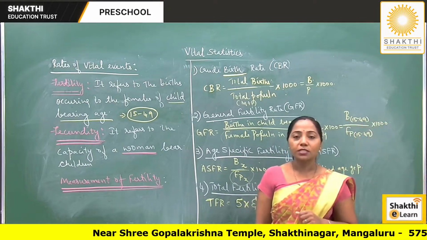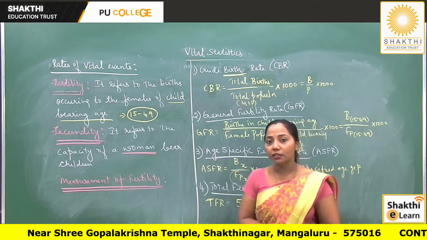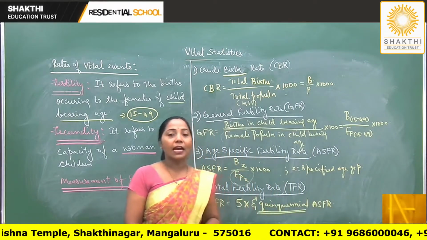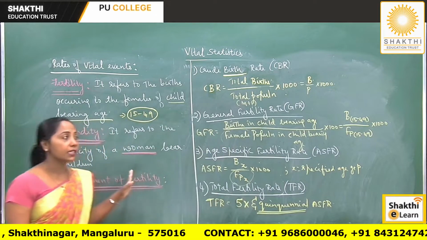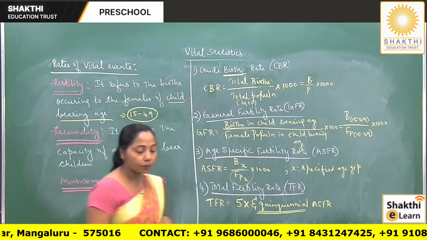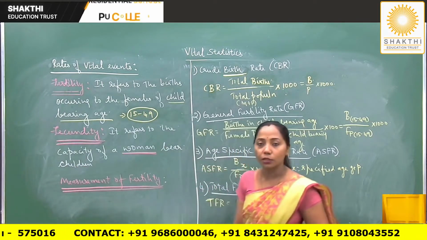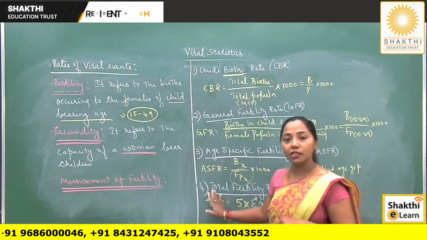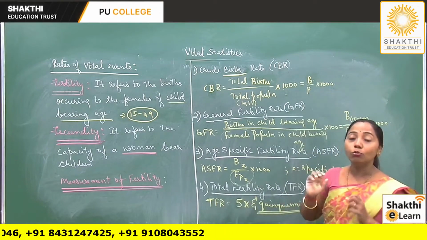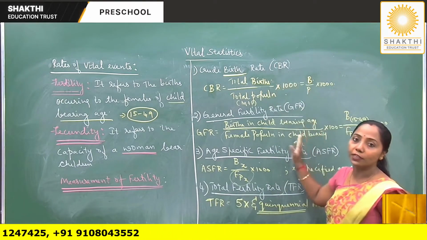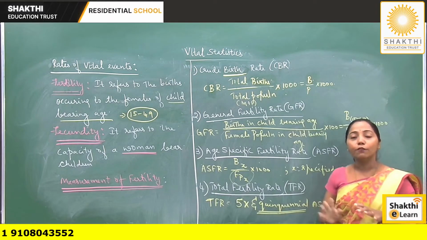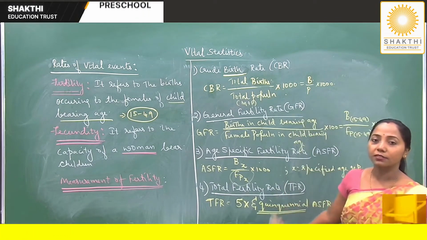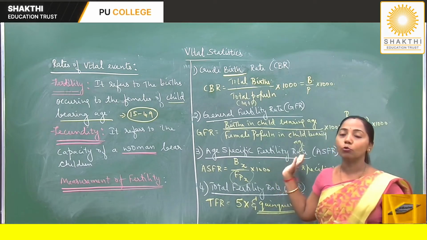So dear students, we have already discussed the meaning, definition, sources, uses and different measures of fertility rates. All these concepts are very important for 1 or 2 marks. The uses usually will be asked for 2 marks, even the sources. In the next class, we will see how to apply the different measures of fertility for given data. The sum carries 2 marks as well as 5 marks. So in the next class, we will see how to apply these formulas.